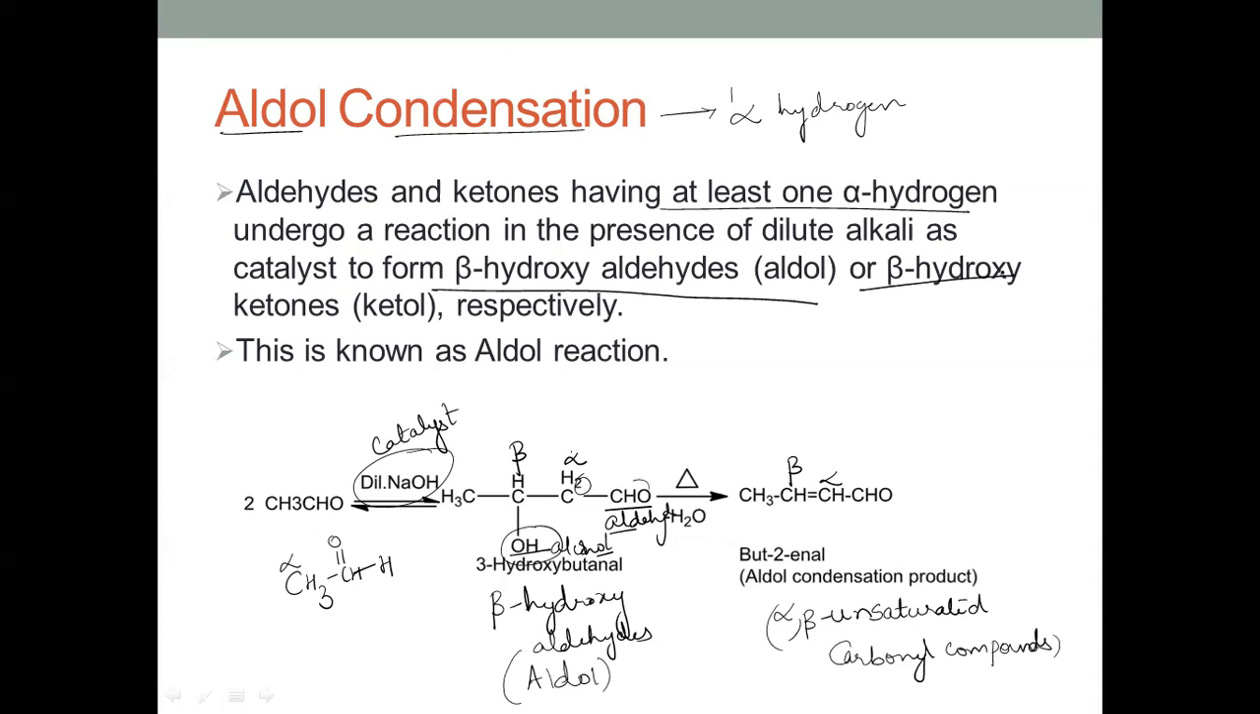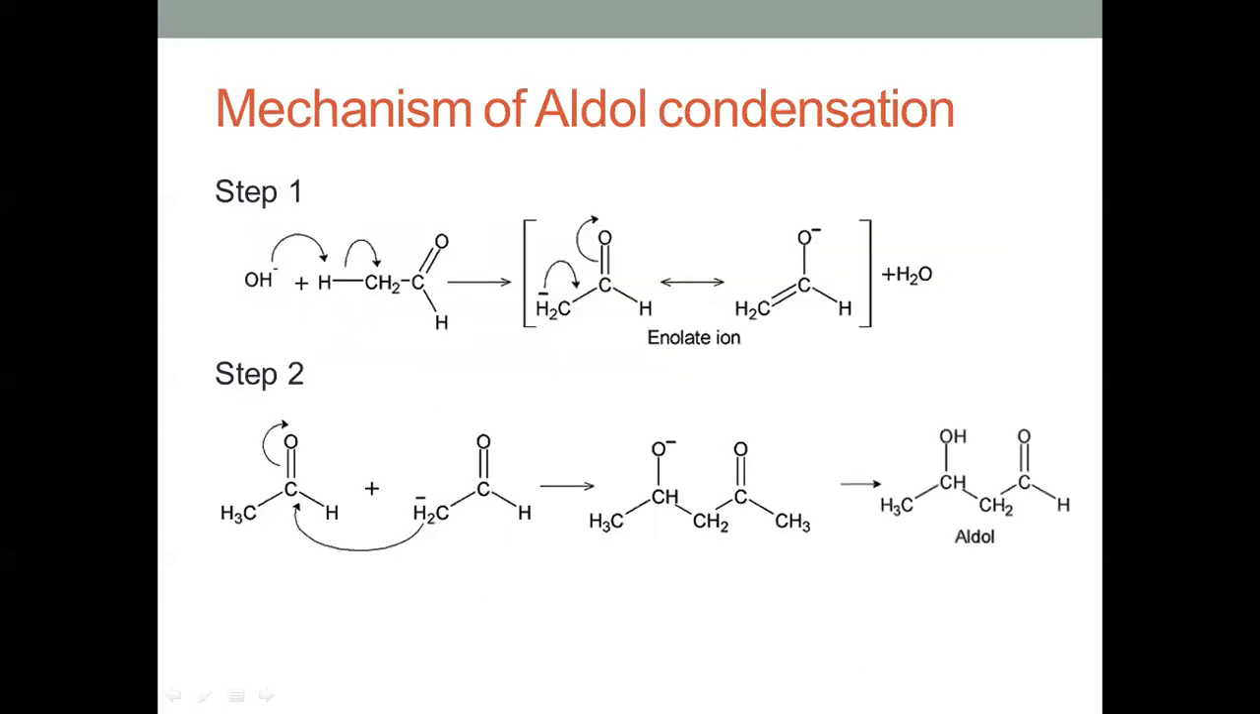This is called a beta hydroxy ketone, or ketol. This is known as the aldol reaction. On heating, this will lose a water molecule, resulting in the formation of alpha beta unsaturated carbonyl compounds. This is called the aldol condensation product. Let's see the mechanism, how this actually occurs.